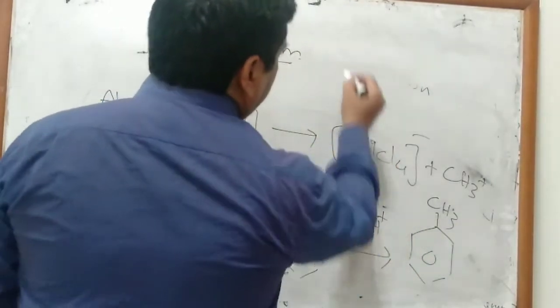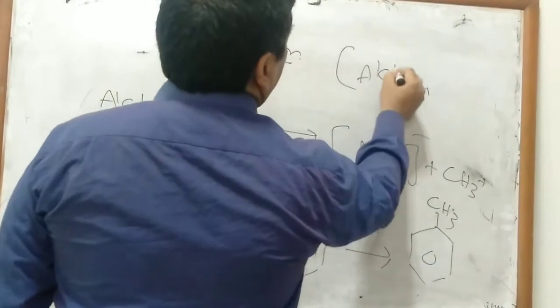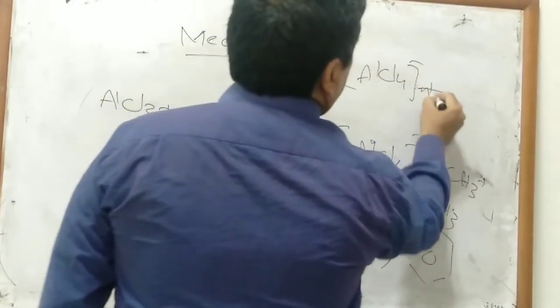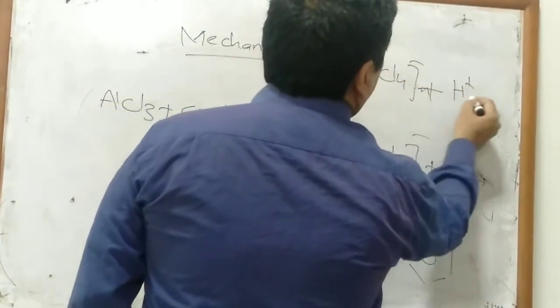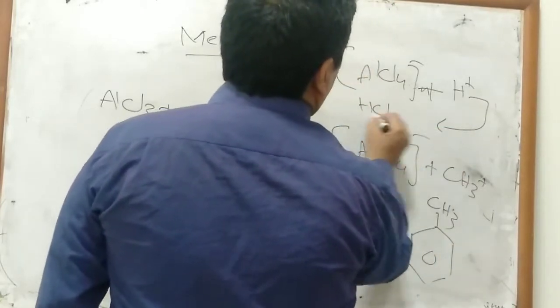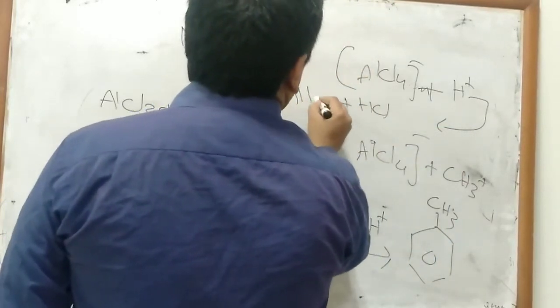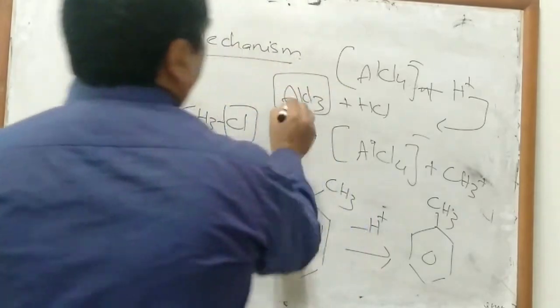That combines with AlCl4 to form HCl, and AlCl3 catalyst will be generated.